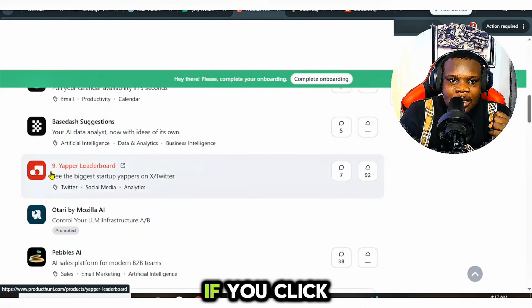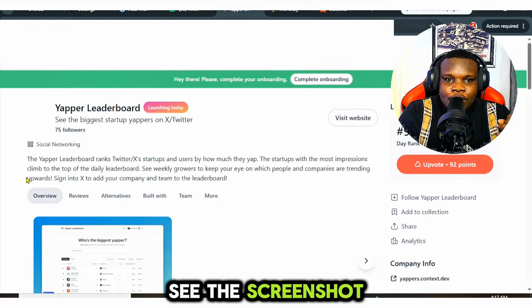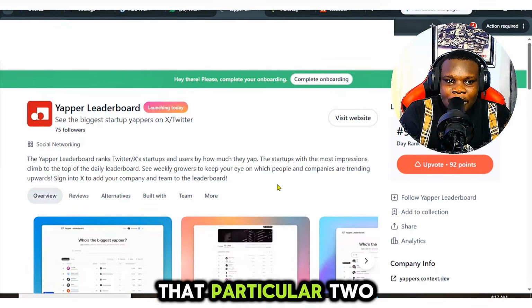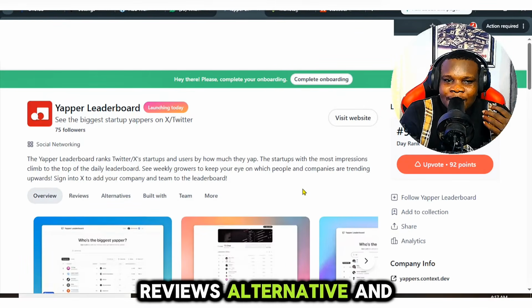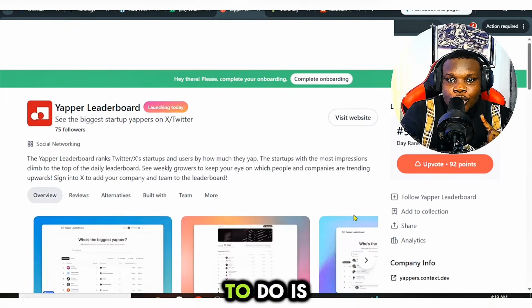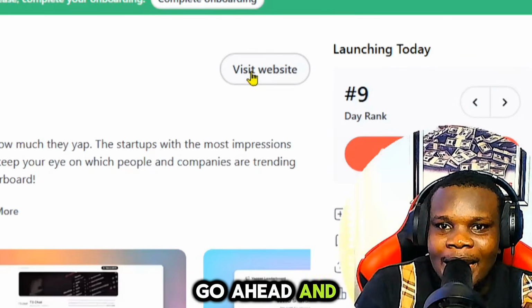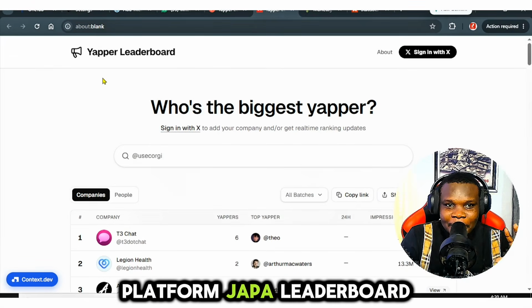For instance, if you click on this one that says Yappa leaderboard, you're going to see the screenshot of that particular tool, the description of that tool, what it does, the reviews, alternatives, and a lot more. You're going to see every single detail about that particular platform. All you need to do is simply add your link in this section right here. I can go ahead and click on this. This is the platform, Yappa leaderboard.